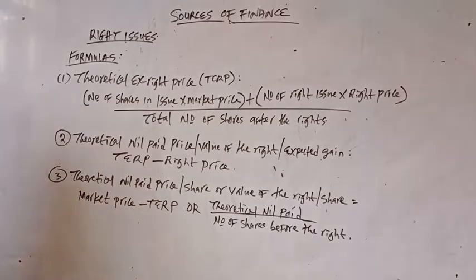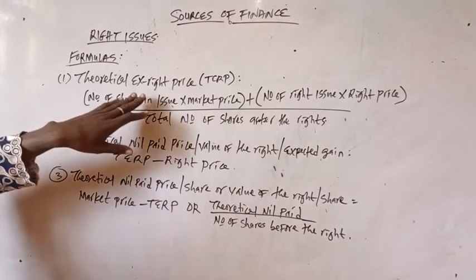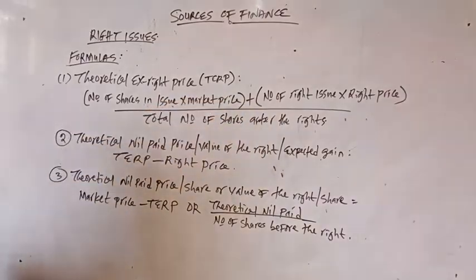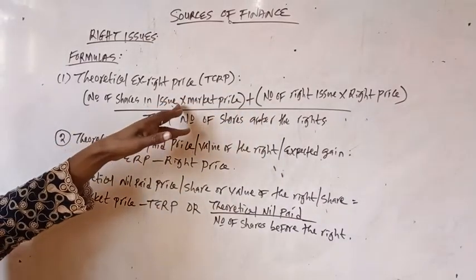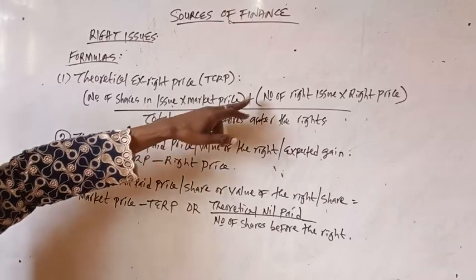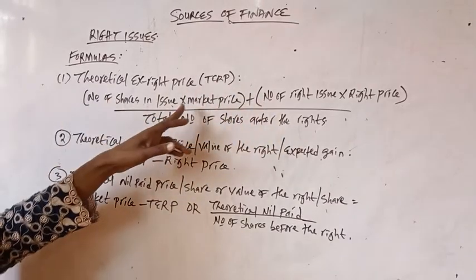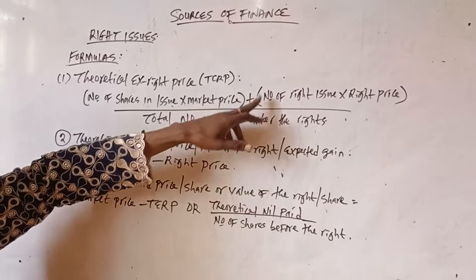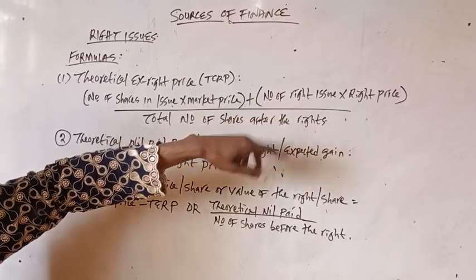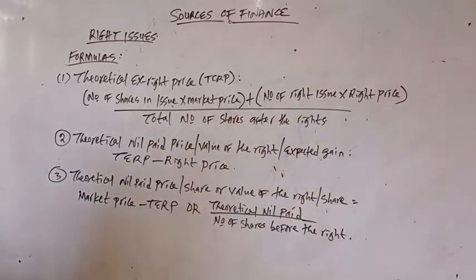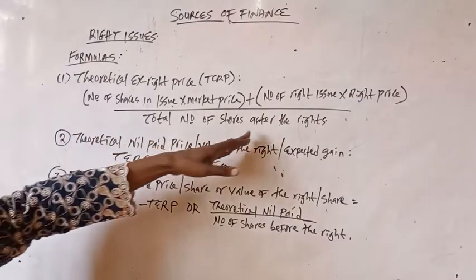To compute the theoretical ex-rights price, which is the price at which the share is assumed to be priced after the rights issue, the formula, known as TERP, is: open a bracket, number of shares in issue times market price, close the bracket, plus open another bracket, number of rights issue shares times rights price, close the bracket, everything all over the total number of shares after the rights.